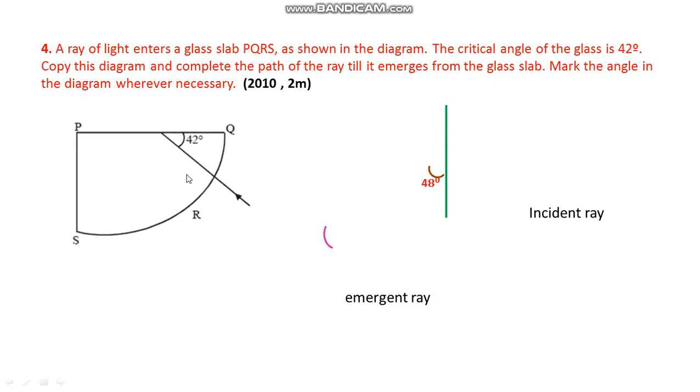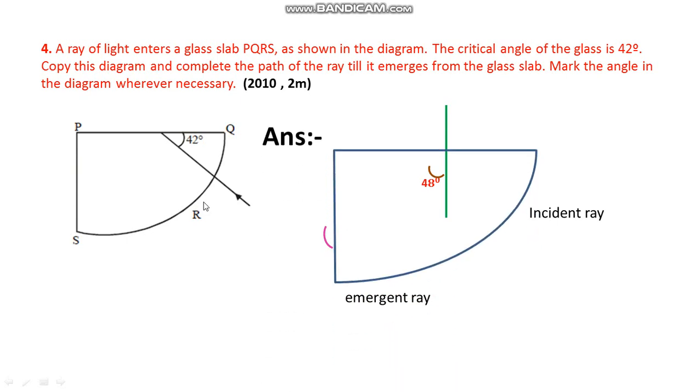So this is the given diagram. A ray of light is incident at a surface. At that surface, draw a normal. So what is the angle of incidence here? Most of the students are thinking the angle of incidence is 42.